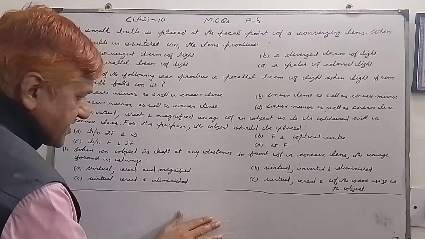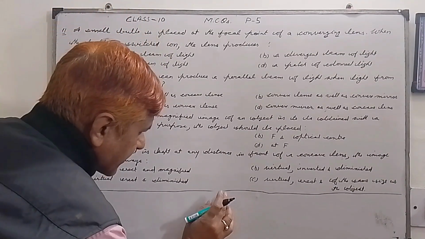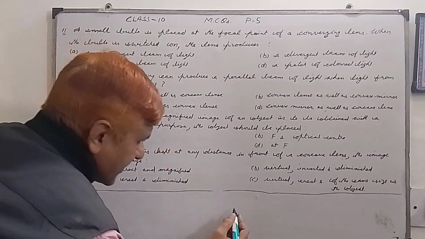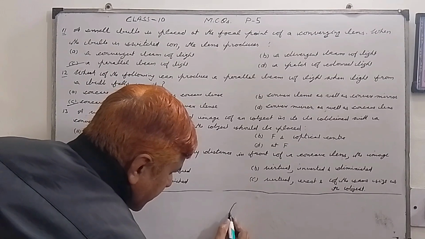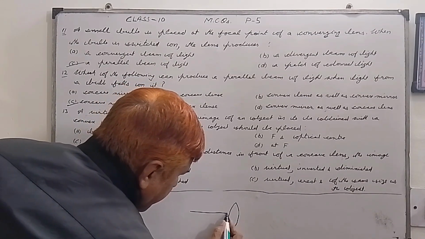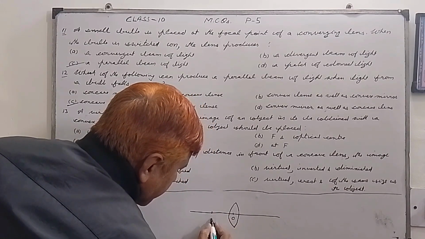But what is that one case where we get a virtual image in a convex lens? So this is our convex lens, and this is the optical center and this is F.